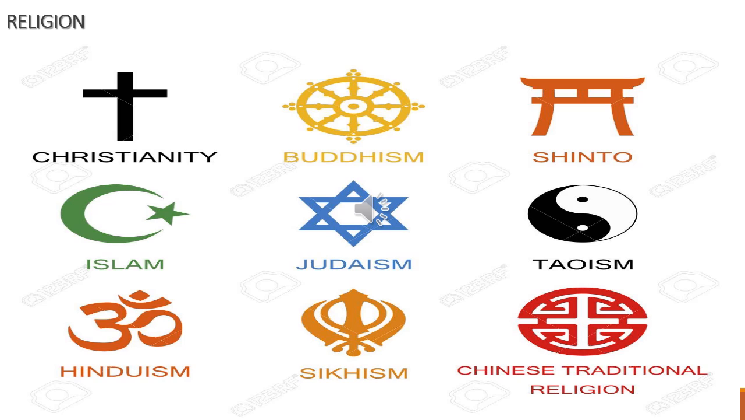Then tribal religion. Some of the tribal people have their own religion, that is animism and shamanism. Religion was classified into three types: universalizing religion, ethnic religion, and tribal or traditional religion. Universalizing religions are Christianity, Islam and Buddhism. These religions were followed in many countries. Then ethnic religion: Judaism, Hinduism, Shintoism.